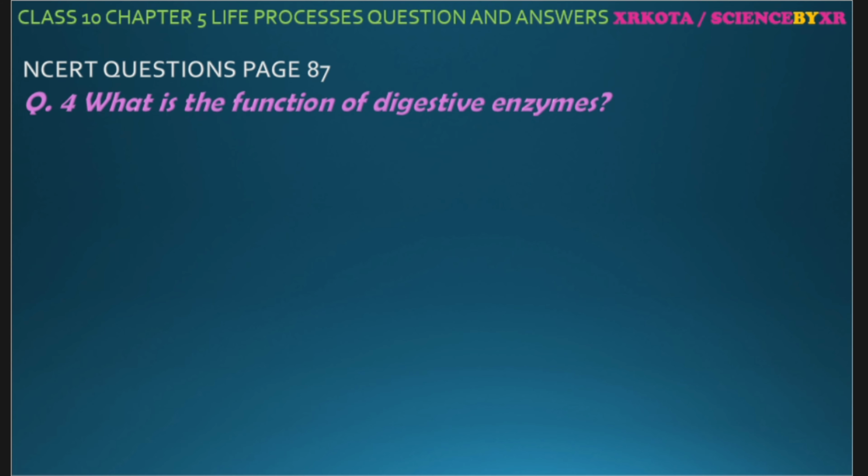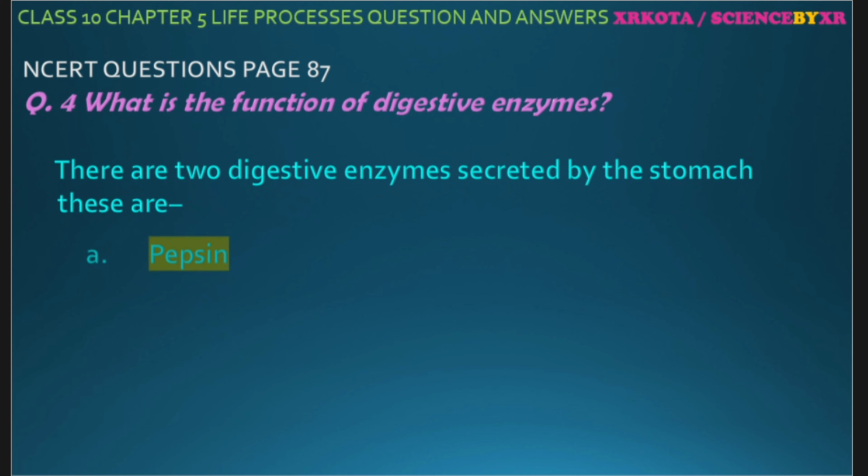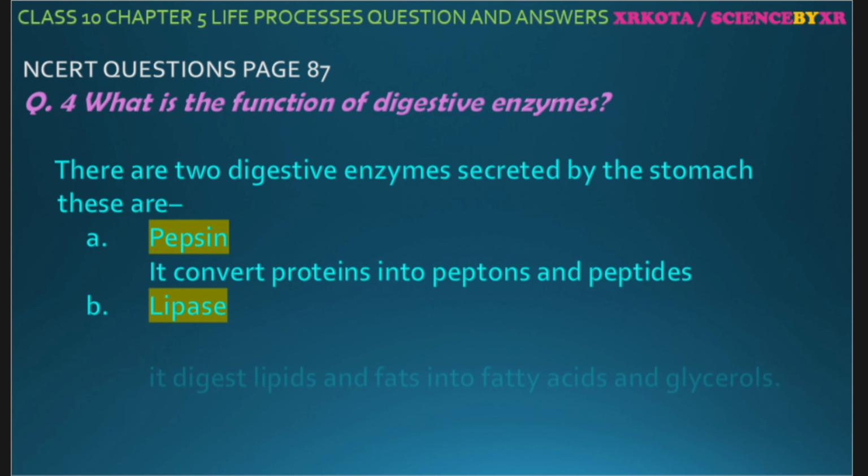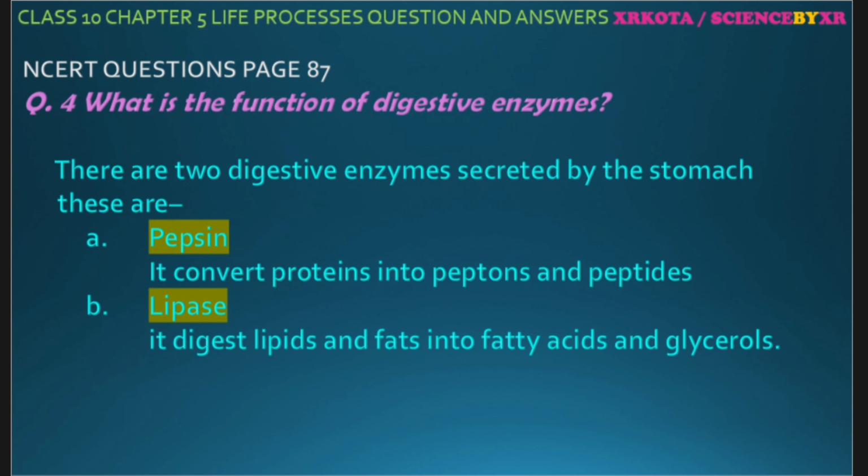Question number 4. What is the function of digestive enzymes? Rather, we shall know about enzymes. Enzymes are biocatalysts and they enhance the process of digestion. Catalysts are substances which can alter the rate of reaction; they either increase the rate of reaction or decrease the rate of reaction. The digestive enzymes are actually increasing the rate of reaction. The two enzymes given in the stomach are pepsin and lipase. Pepsin converts the protein into peptones and peptides, and lipase can digest fats and lipids into fatty acids and glycerol.